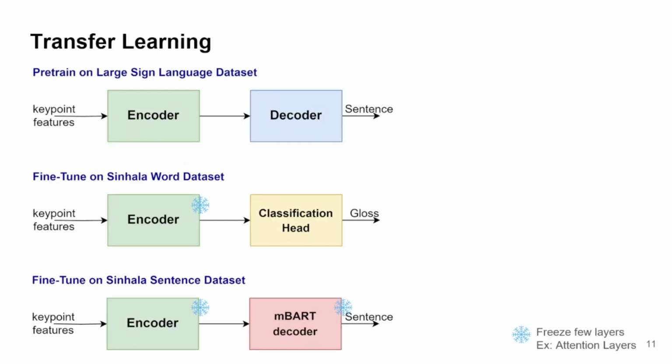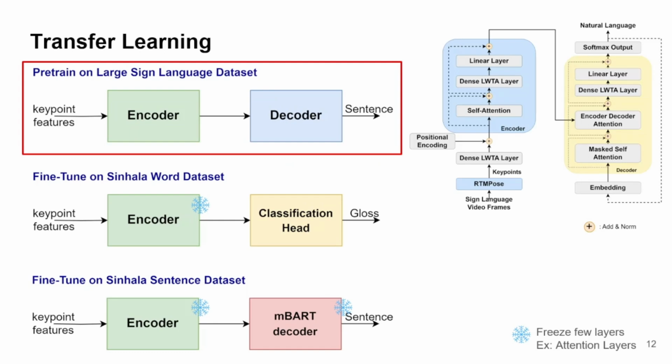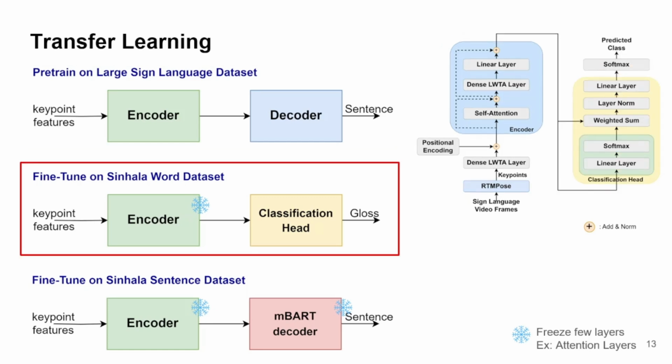To train the transformer model, we are using a three-stage transfer learning approach. In the first stage, we are training a stochastic transformer model with German Sign Language data so that the encoder can learn general sign language patterns. In the second stage, we take the previous encoder and attach an attention-based classification head. We train this model with single isolated sign data so that the encoder can update its knowledge to specific single sign language patterns.